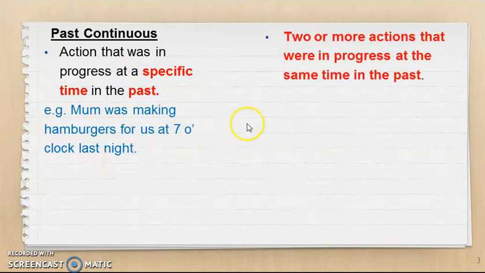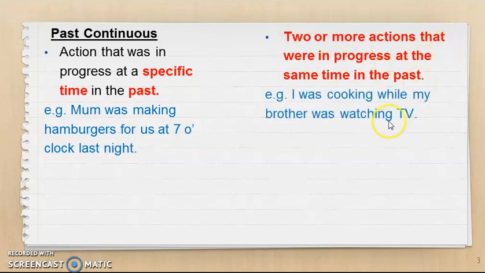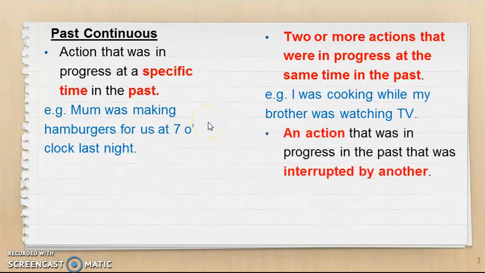Another usage is two or more actions that were in progress at the same time in the past. For example, I was cooking while my brother was watching TV. So you were talking about two actions. I was cooking and my brother was watching TV. Both actions took place at the same time in progress. That's why we need to use past continuous tense.